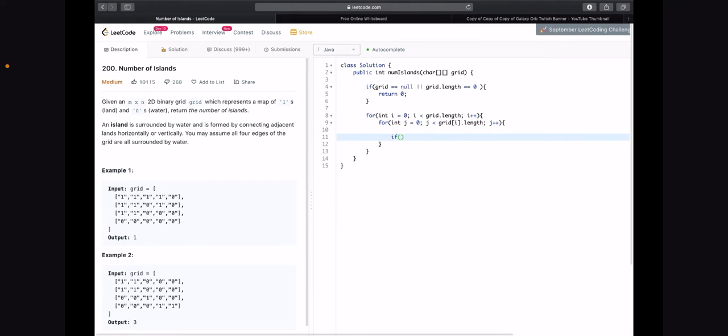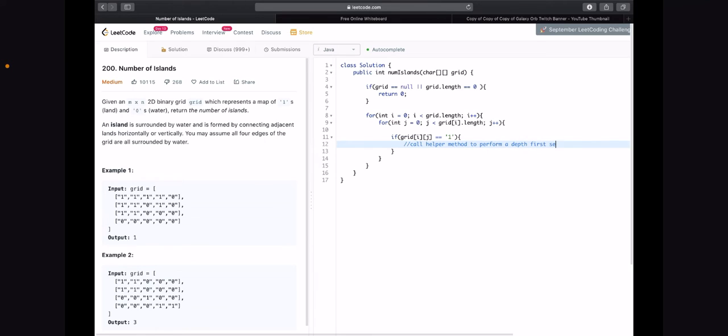So if we come upon a 1 in our grid, then that's when we need to start doing our depth first search to explore all other possible neighboring ones that will make up one island. So if grid at i j equals 1, then this is when we'll call our helper method. So I'll say call helper method to perform a depth first search.